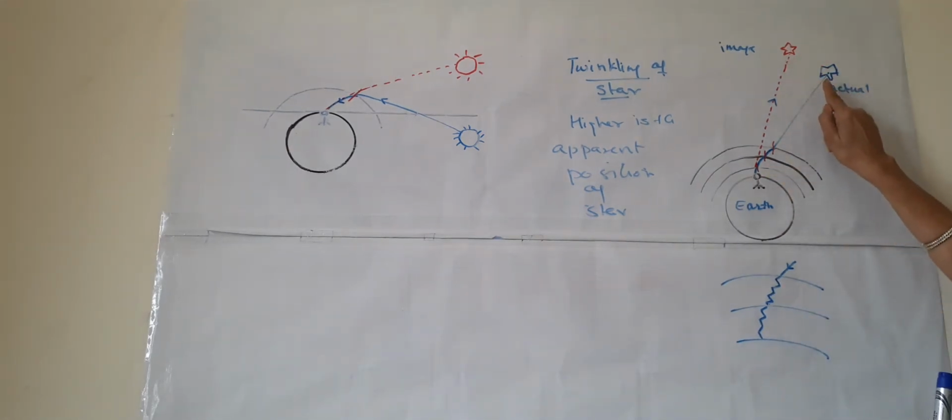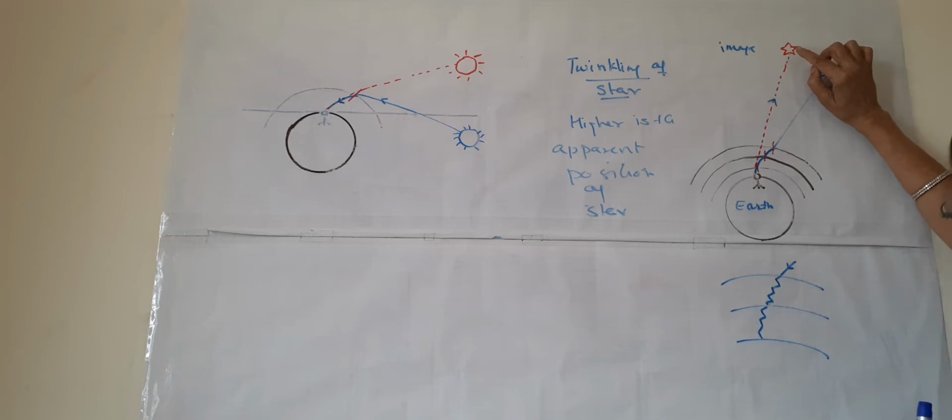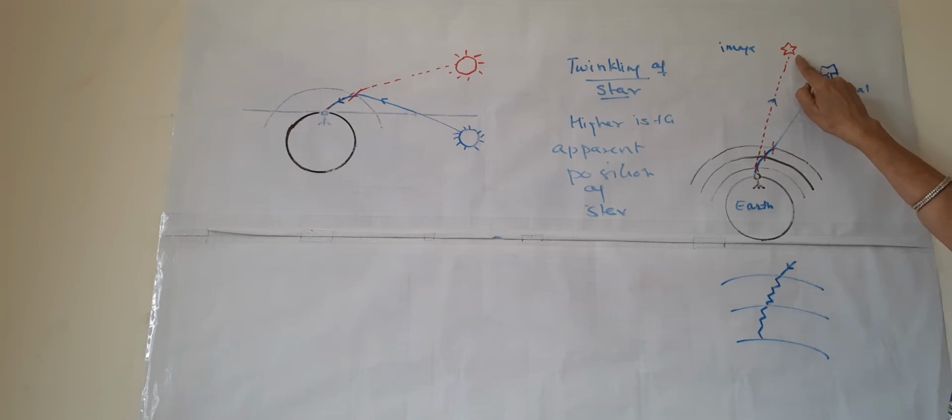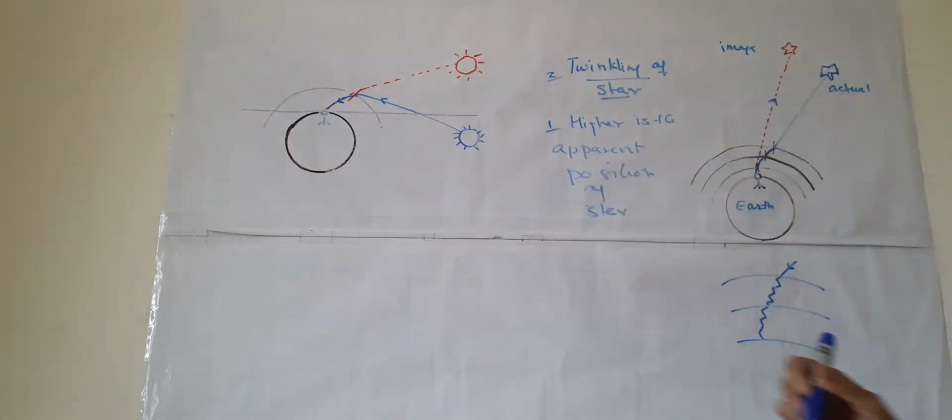This image is slightly higher than the actual position of the star. Why? Because we are seeing in a straight line. So this is the apparent position. The apparent star position is slightly higher than the actual position of the star. This is one thing. Now coming to the twinkling of stars.